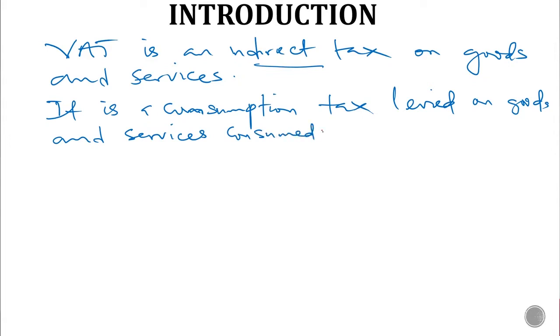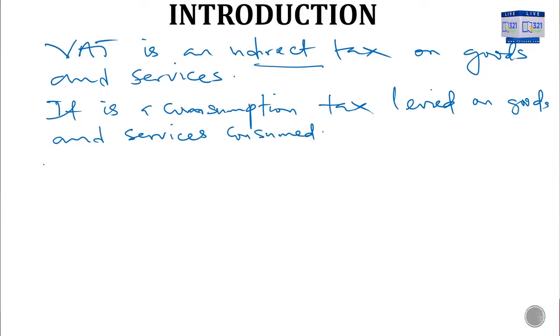So what that means is that if you don't consume goods and services, no one will ask you to pay VAT. So VAT is on consumption. You are paying VAT because you have consumed goods and services. So it is on consumption.